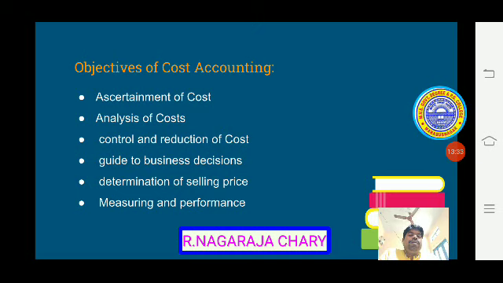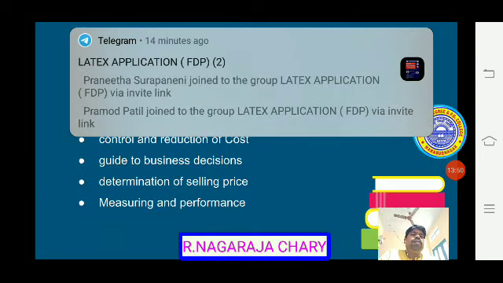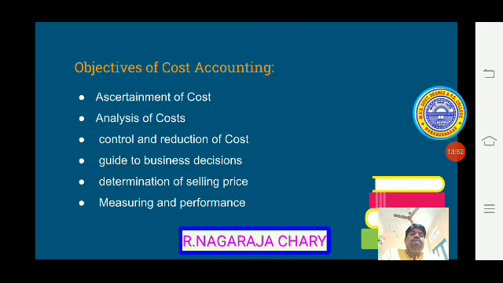Last one, measuring performance. What is to be measured here? From the individual point of view, department point of view, and product point of view, we can measure what the cost is and what the productivity is. These can be measured through cost accounting. Performance can be evaluated through cost accounting.